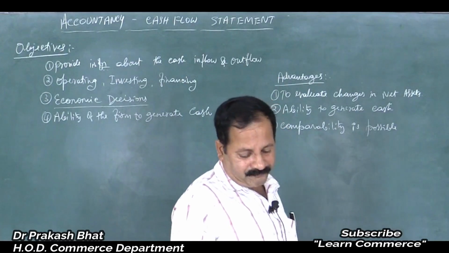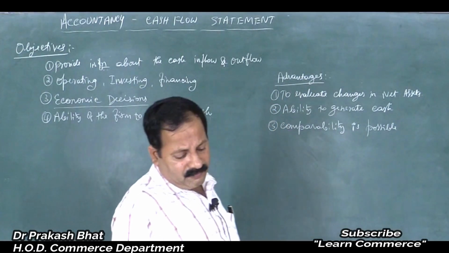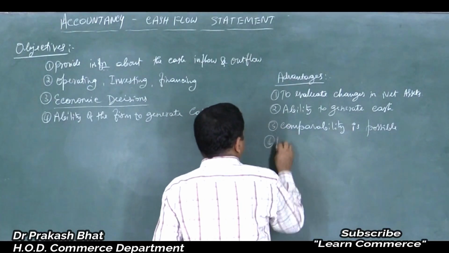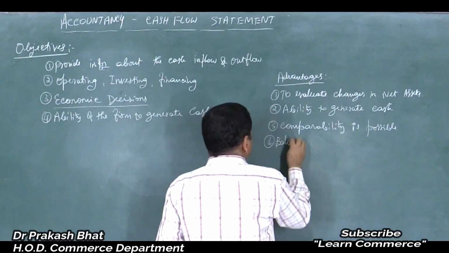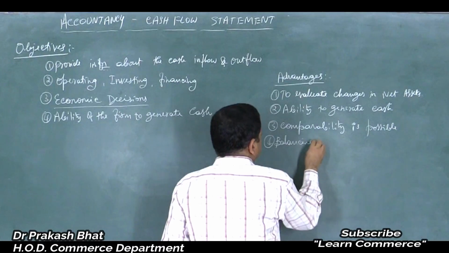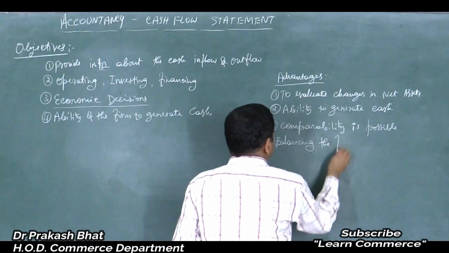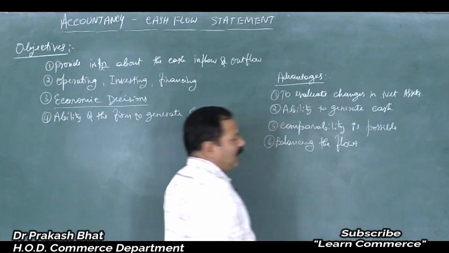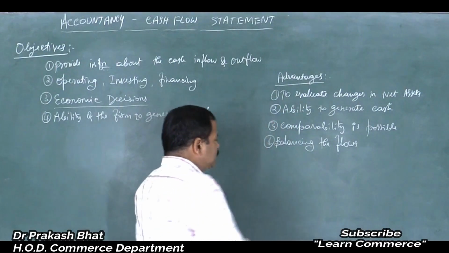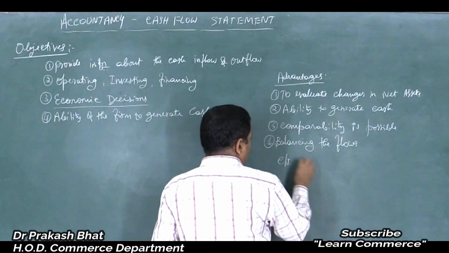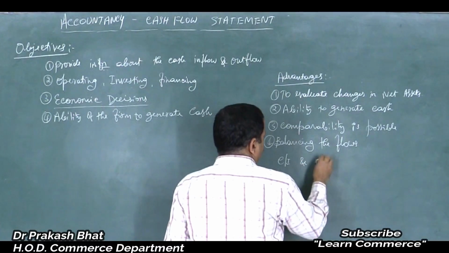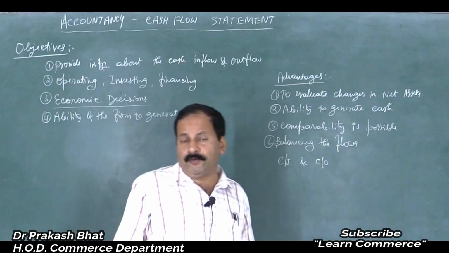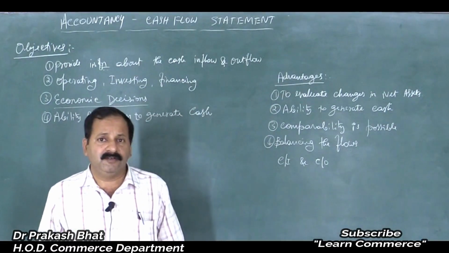Then last one is balancing the flows. Balancing the flows in the sense balancing the cash inflow and cash outflow. There should be proper balance between cash inflow and cash outflow, isn't it?